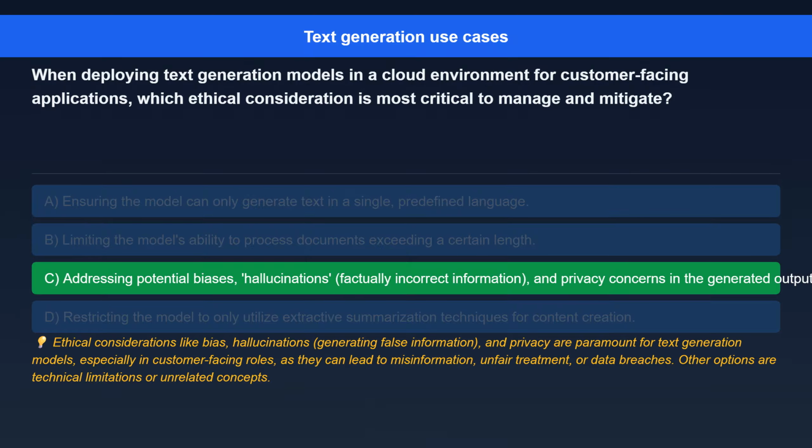The correct answer is addressing potential biases, hallucinations, factually incorrect information, and privacy concerns in the generated output. Here's the explanation. Ethical considerations like bias, hallucinations, generating false information, and privacy are paramount for text generation models, especially in customer-facing roles, as they can lead to misinformation, unfair treatment, or data breaches. Other options are technical limitations or unrelated concepts.